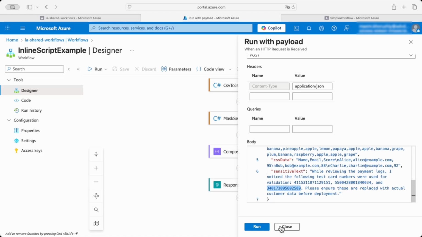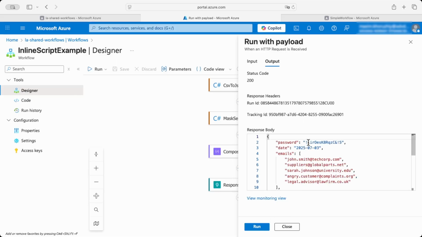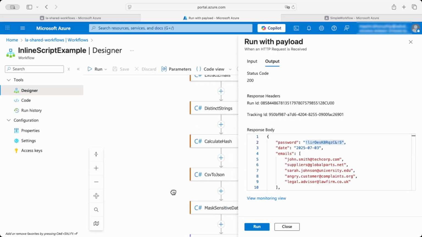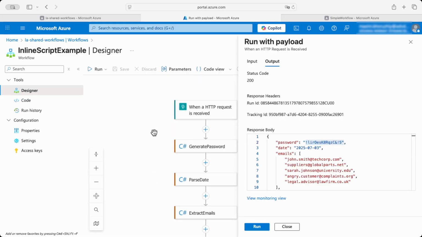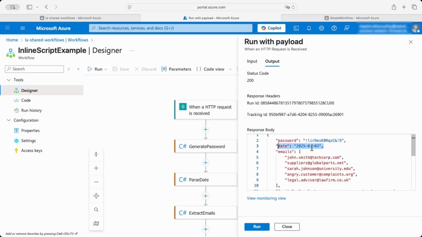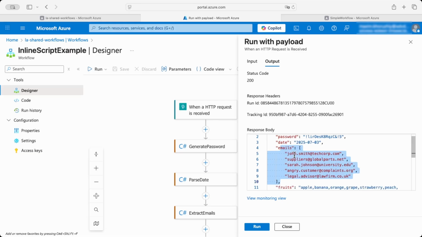So I send this to the workflow, and let's see what is produced. It has generated a password. So this action generates just a random password. Sometimes it's useful. The date was formatted with a separator. Emails: a list of emails taken from the input text.